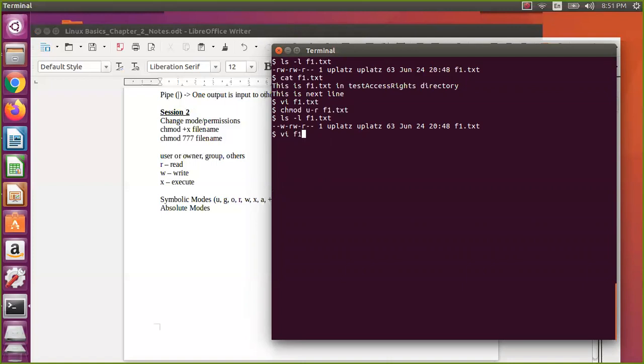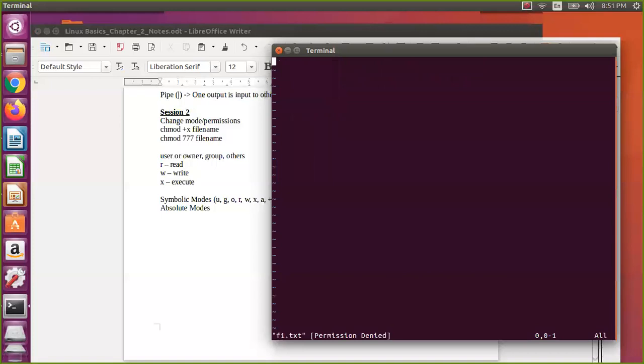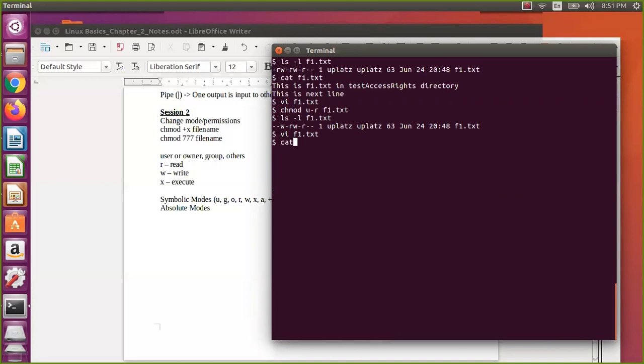So I cat f1.text. You can see permission denied. You cannot see your own created file because you don't have the permission. Let us check with writing to f1 as well. Permission denied. So that is the thing: only if you have the permission are you able to see or modify. Since you don't have permission, you cannot even see your own file. Okay, so let us revert back.